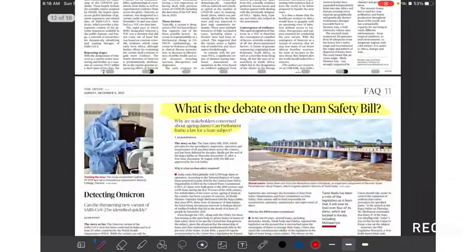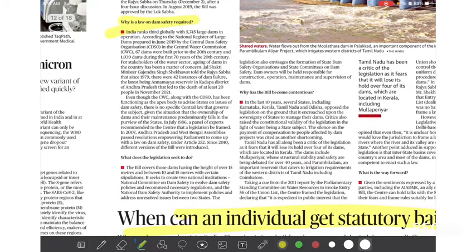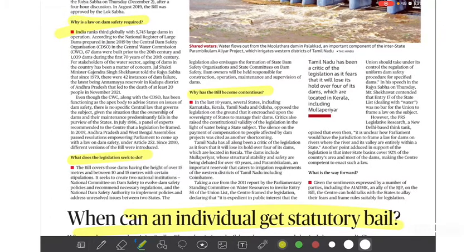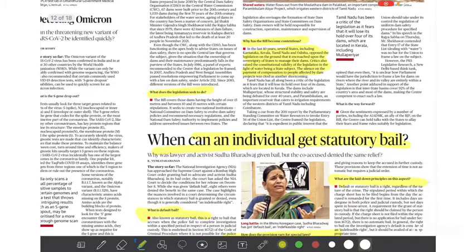This one similarly. Now we have a debate on the Dam Safety Bill. This is something you should read, GS3, GS2, right? So the various angles of it. Why is a law on dam safety required? Pretty straightforward. What is the legislation seeking to do? Why is the bill becoming contentious? Including constitutional validity, in light of water being a state subject. So it's about the federal issue, whereby the Centre is making a law on a state subject.